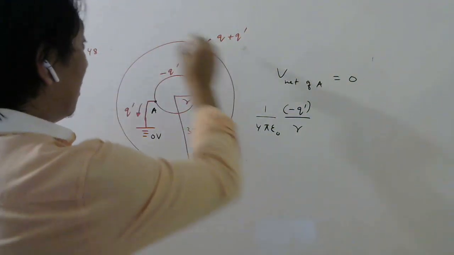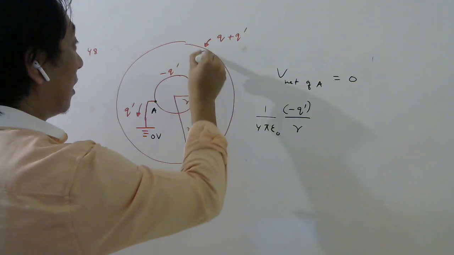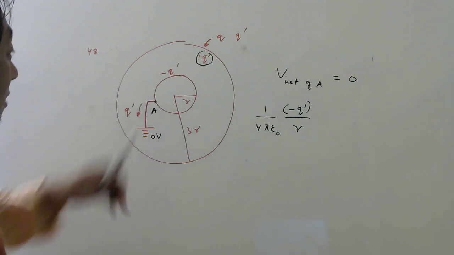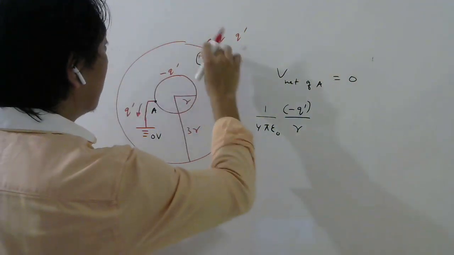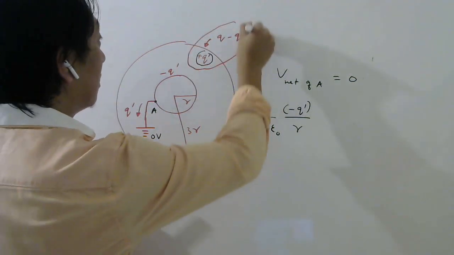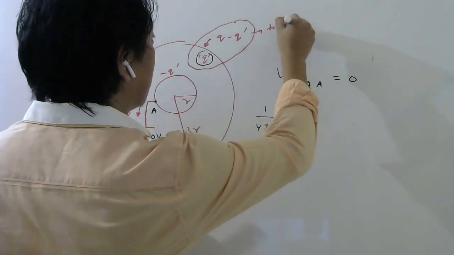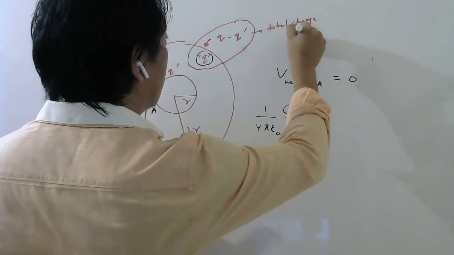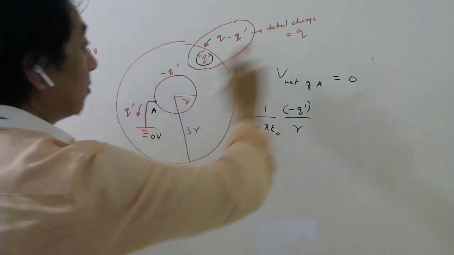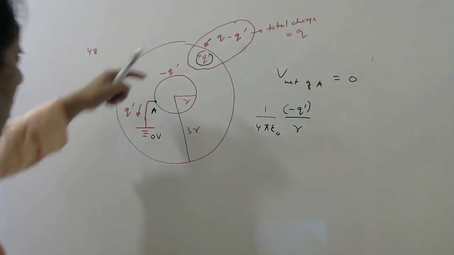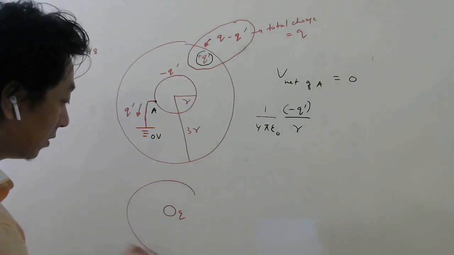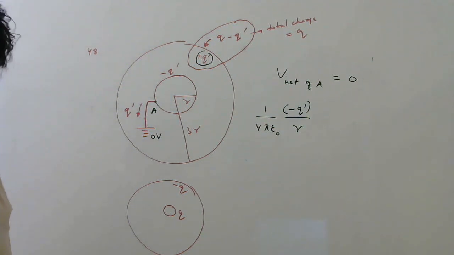Okay. Then who will also produce potential here? This shell. Now look carefully. This is minus q dash, so it will induce plus q dash, and the other side will be minus q dash, because the total charge of this must be q, because this is isolated. Remember, this is not connected to ground, so total charge of this must be q. But because we know this outer face and this inner face, if this is q, here you must have minus q, right? You remember, right?